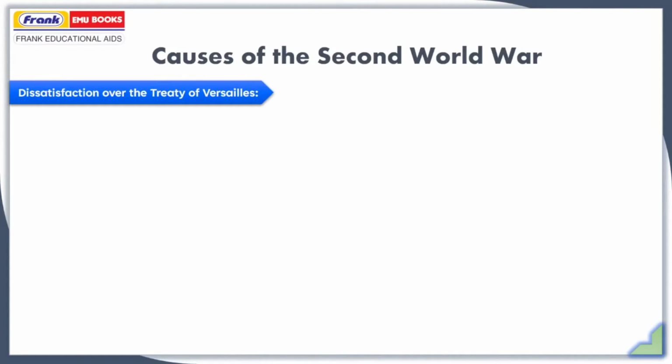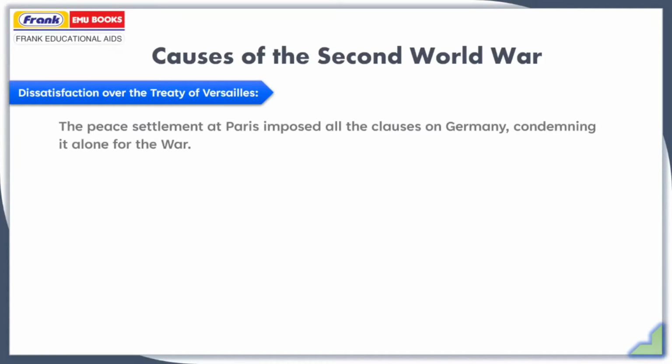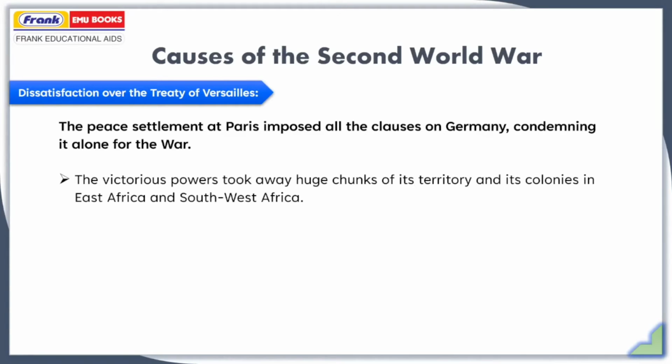What are the causes of the Second World War? First cause was dissatisfaction over the Treaty of Versailles. The peace settlement at Paris imposed all the clauses on Germany, condemning it alone for the war. The Treaty of Versailles in 1919 was very humiliating for Germany. The victorious powers took away huge chunks of its territory, resources, and its colonies in East Africa and Southwest Africa.